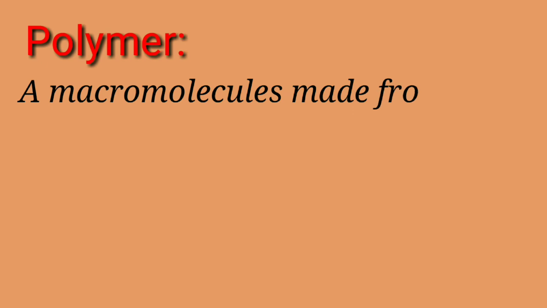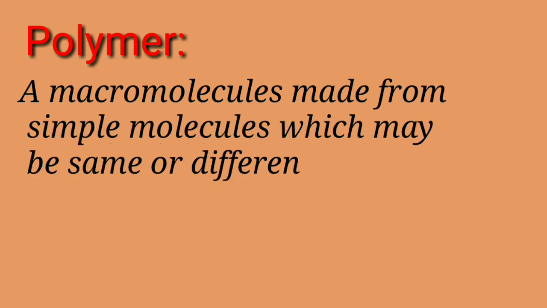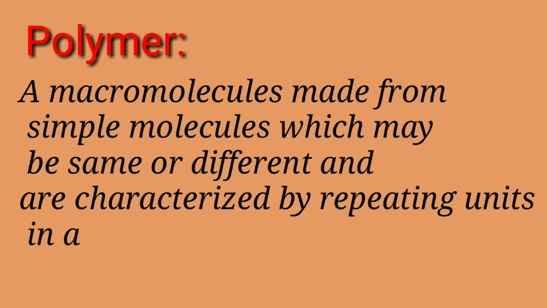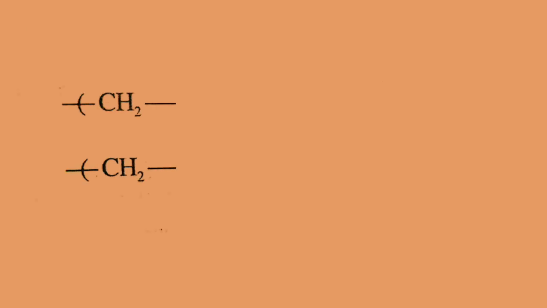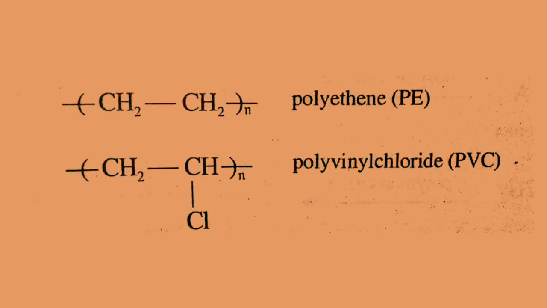So students, remember, a polymer is defined as macromolecules made from simple molecules which may be the same or different and are characterized by repeating units in a linear sequence held together by covalent bonds. For example, polyethylene, polyvinyl chloride, etc.